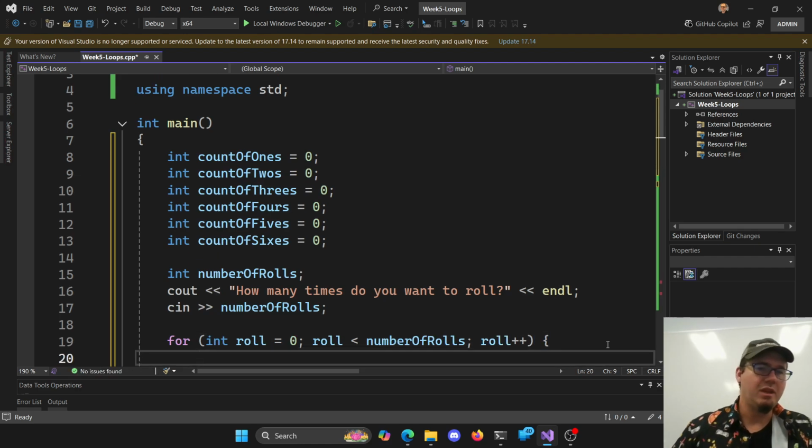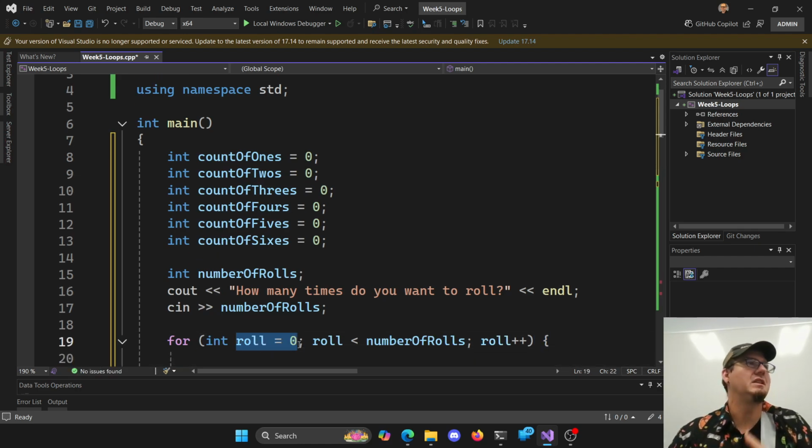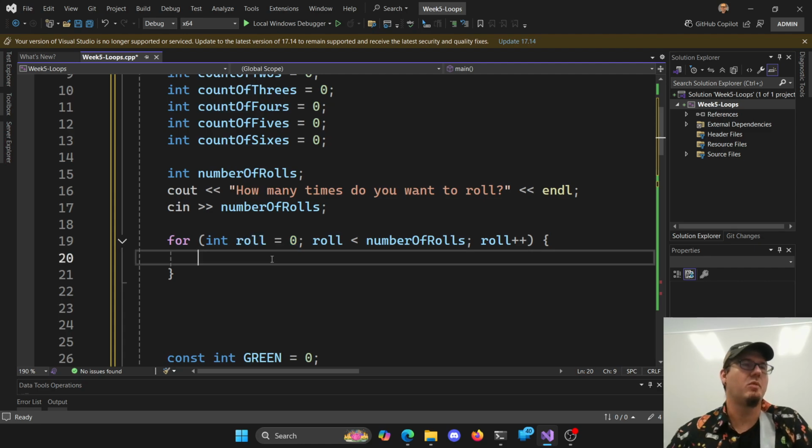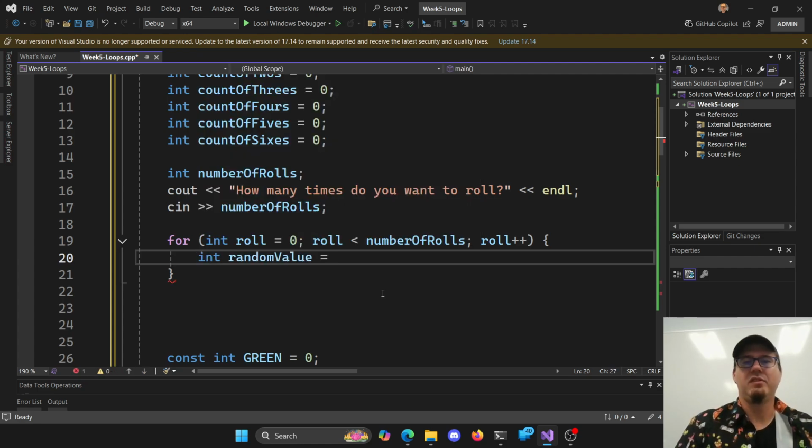Again, I'm not actually doing anything with this roll value, but I like putting a word to it. This is what we're pretending to simulate. We'll pick a random number, so we need int random value is rand, and then modulus 6 will give me a random number between 0 and 5, right?